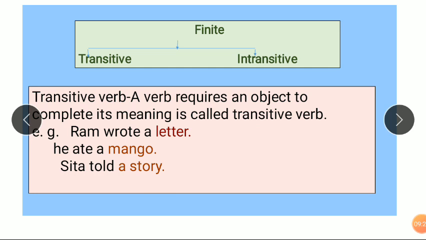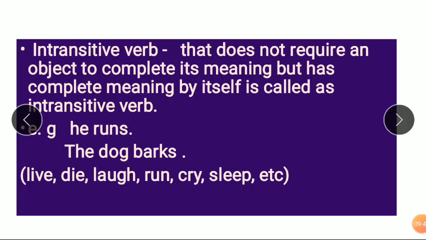Like that, the last one: Sita told a story. If I said only that Sita told, what did Sita tell? A story, a film story, or any message. I don't know anything, and that's why we have to complete the sentence with a complete sense. That's why it is called a transitive verb. Now see, the intransitive verb. An intransitive verb does not require an object to complete its meaning, but has a complete meaning by itself. It is called an intransitive verb.